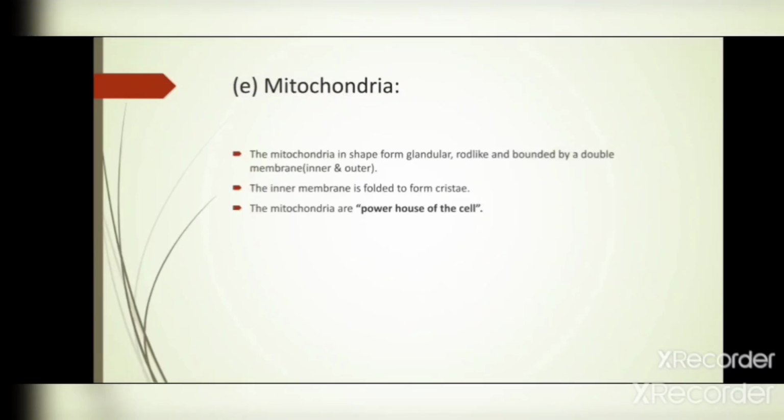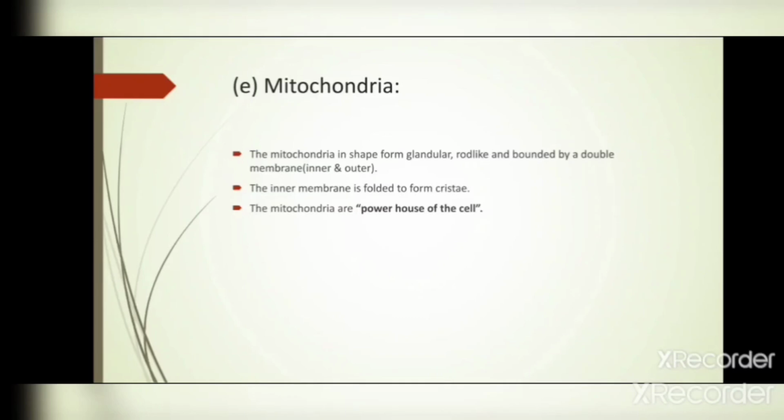Next one is the mitochondria. We already know what the mitochondria is. Mitochondria vary in shape. They are granular or rod-like structures bounded by a double membrane: the outer membrane and the inner membrane.